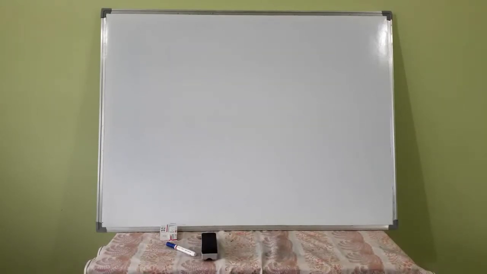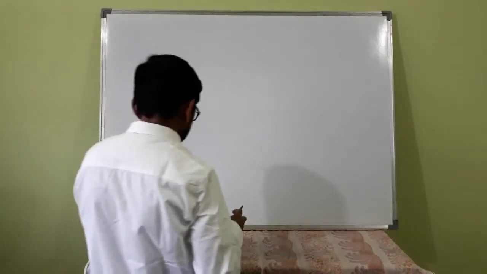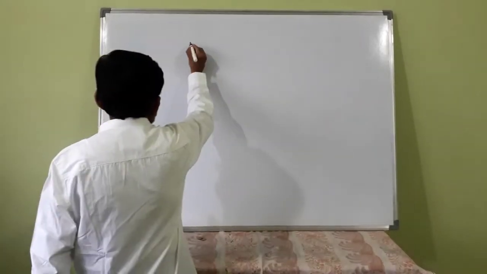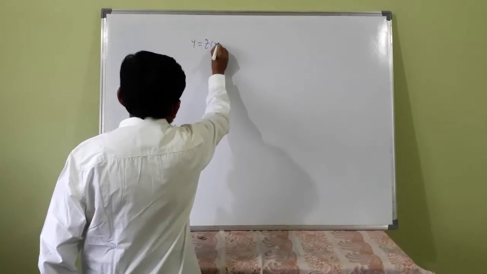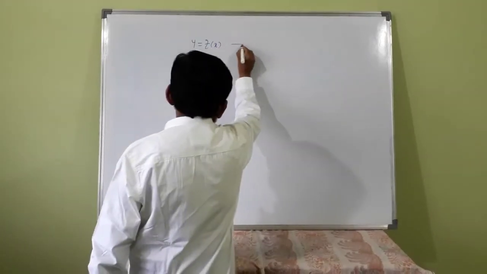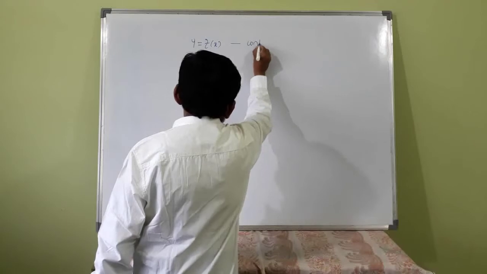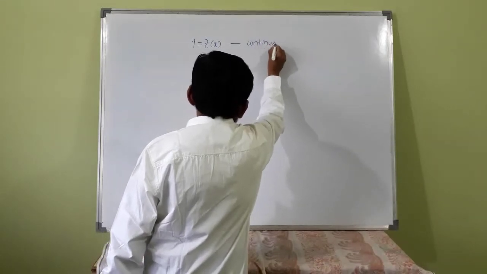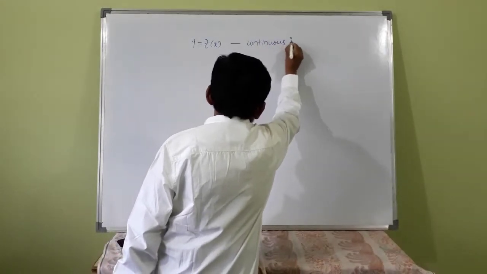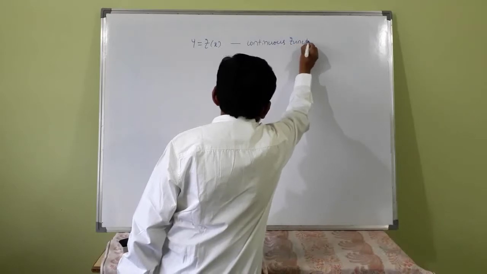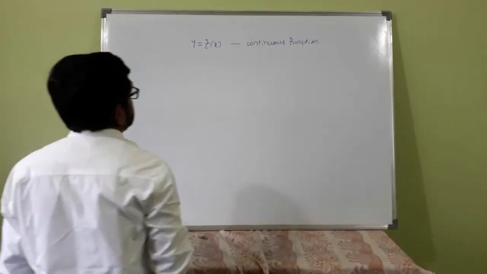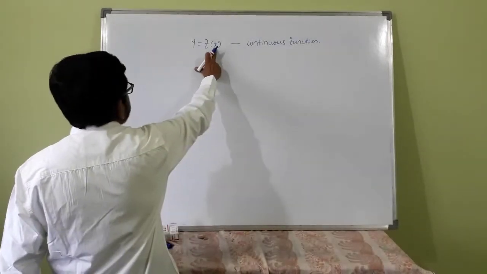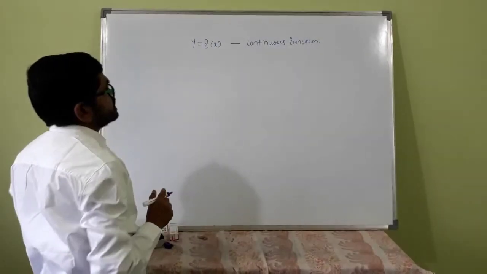Okay, let us consider a function y is equal to f(x). Let this be a continuous function. Suppose x is the independent variable and y is the dependent variable.